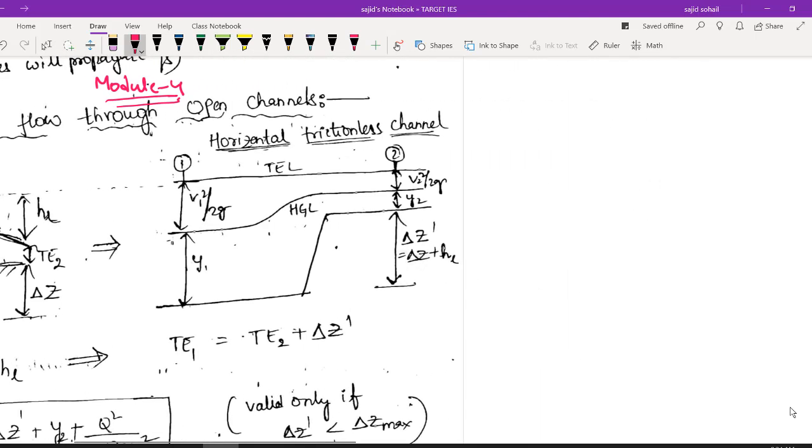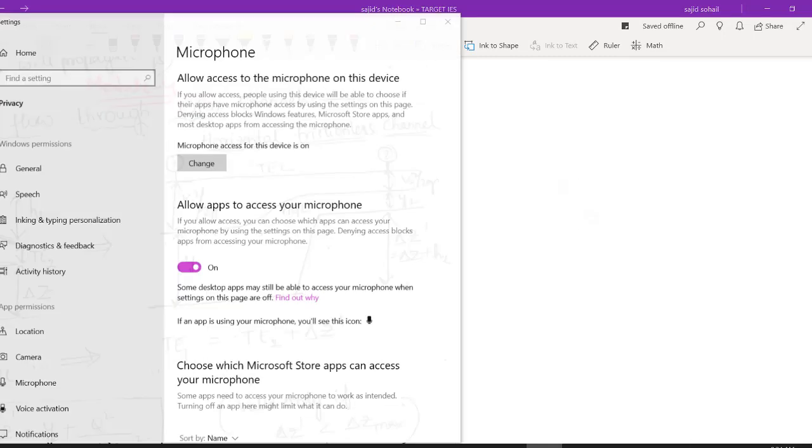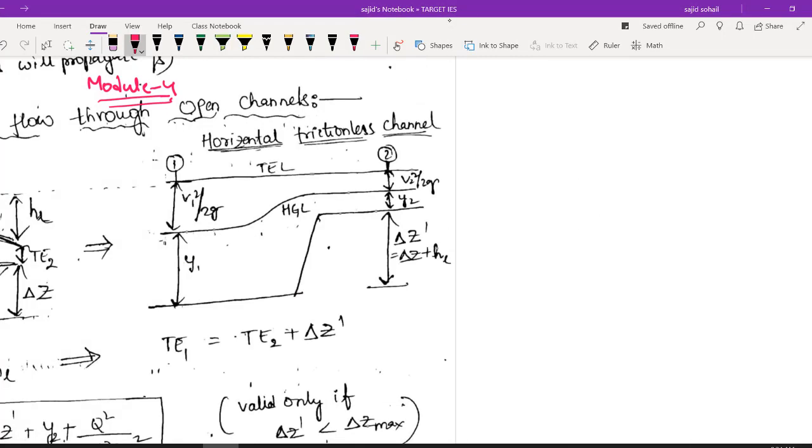ठीक है? So whenever there is change in channel dimension, अगर channel dimension में change आ गया, let us say your channel bed is something like this. All of a sudden you have experienced some hump. ठीक है? So what will be the flow characteristics here? पानी का लेवल कितना रहेगा यहाँ पे, right? If flow is being possible, let us say this is how it goes here.